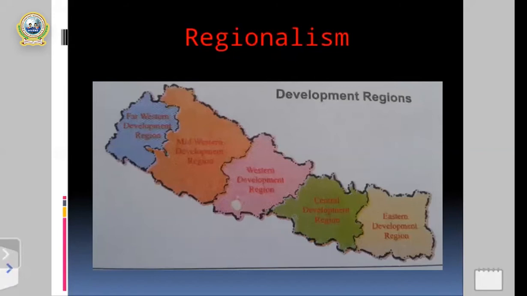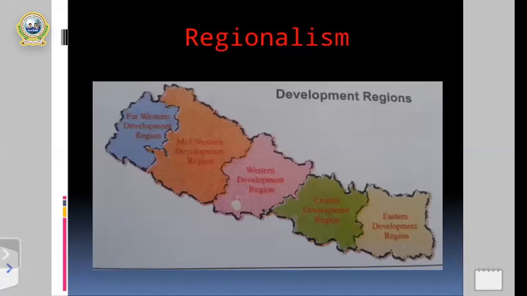So from this map, we can define regionalism: dividing into 5 developing regions in the context of Nepal helps to define the definition of regionalism, right?